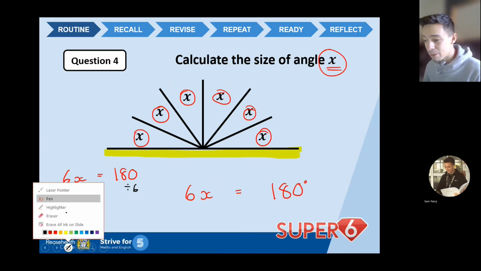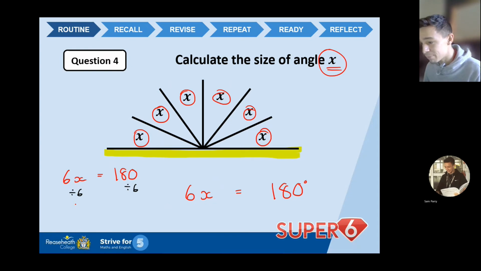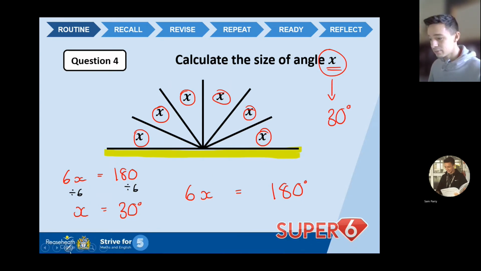Now I've divided by 6, I can write this up. So are you ready? 6x divided by 6, that's going to leave x by itself. 180 divided by 6 gives me 30 degrees. X equals 30. So I can put my answer over here, 30 degrees. And I'm in the habit of doing this. I'm going to highlight it just so you guys can see it quite clearly. 30 degrees, guys, okay?